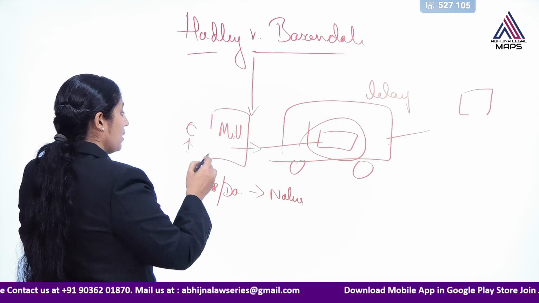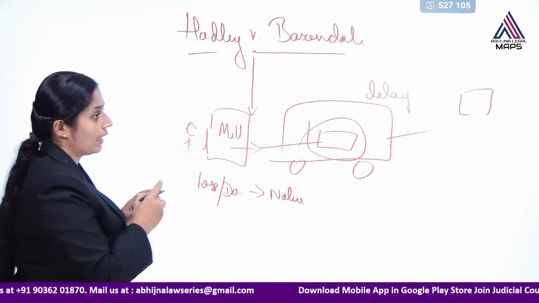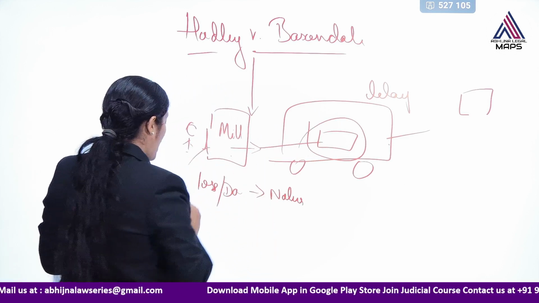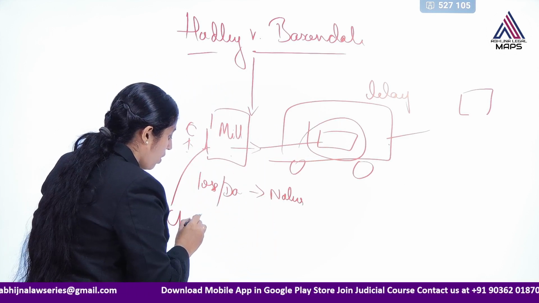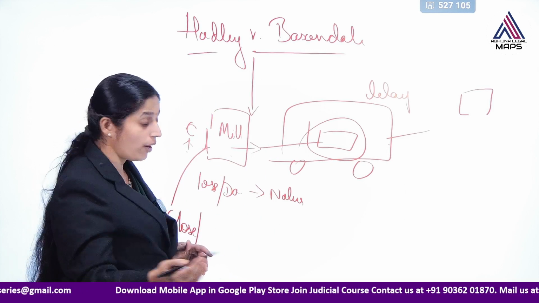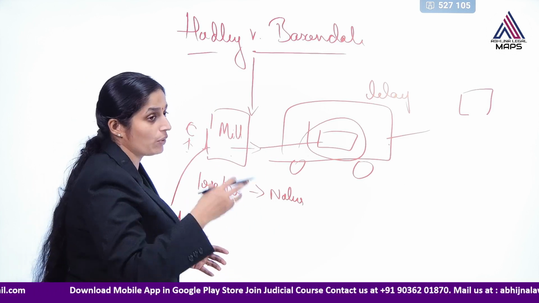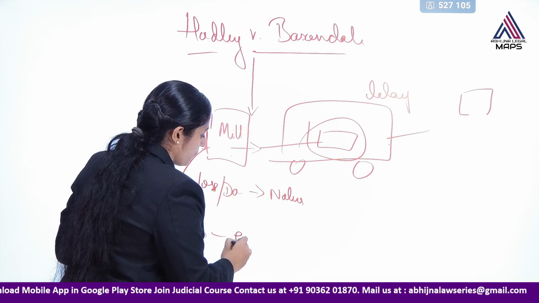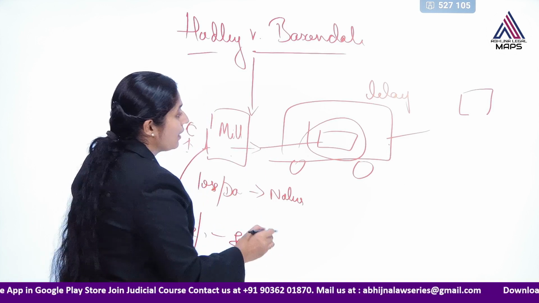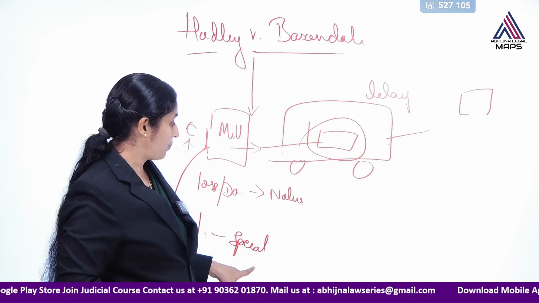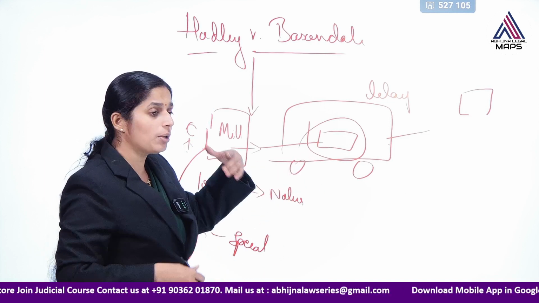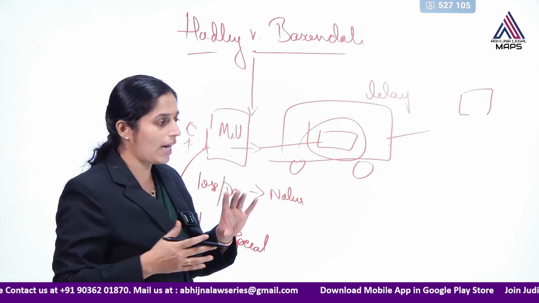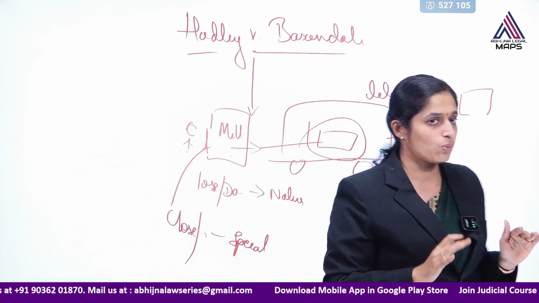But if the mill owner claims that due to this particular delay, he had to close the mill or he lost a particular order which he had to complete within a few days, those are kind of special damages. In that case, the carrier did not know about this. It was a too remote instance. Natural instance, it would know that because of delay some damages will occur.